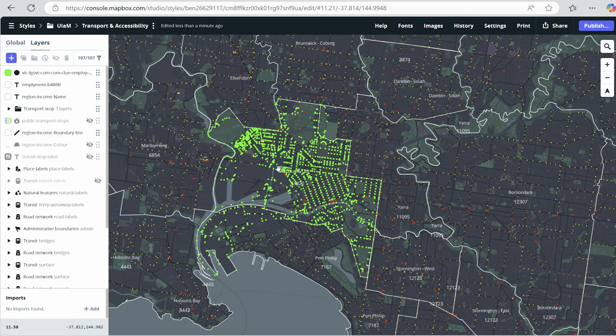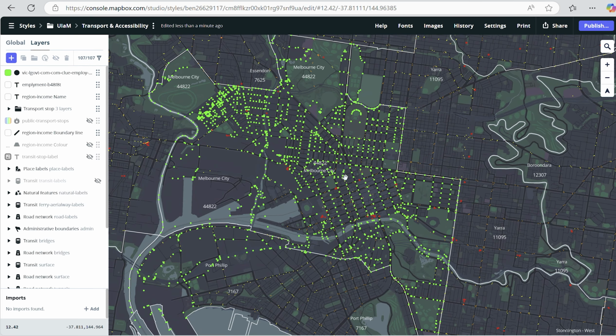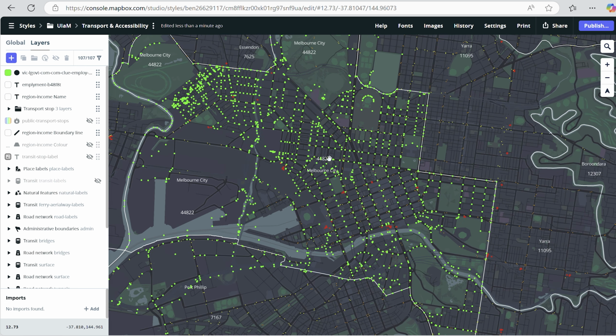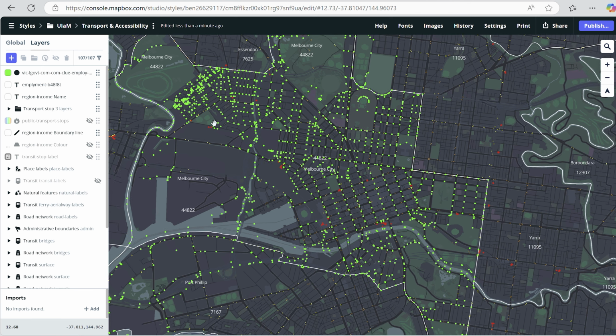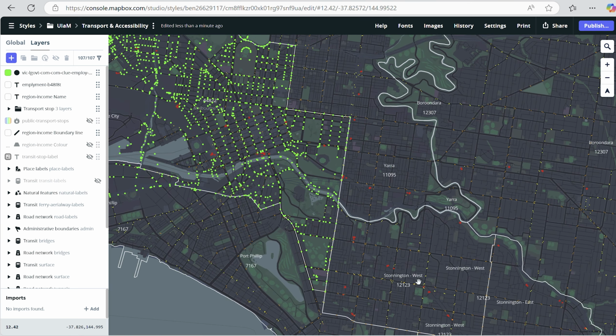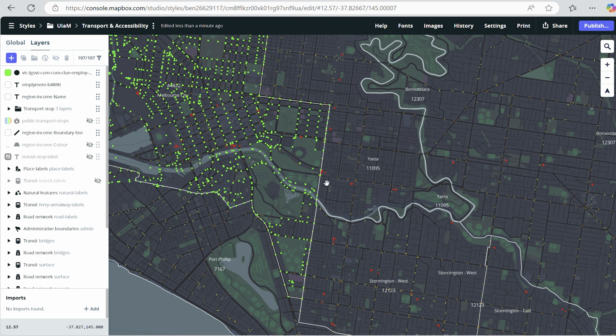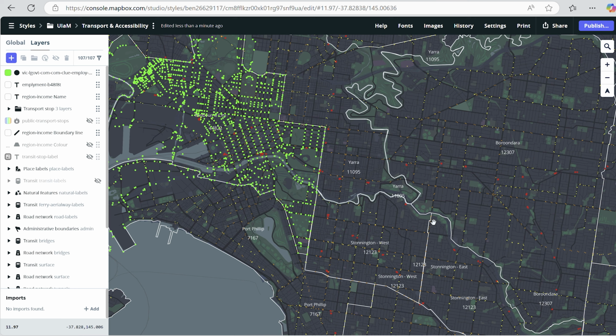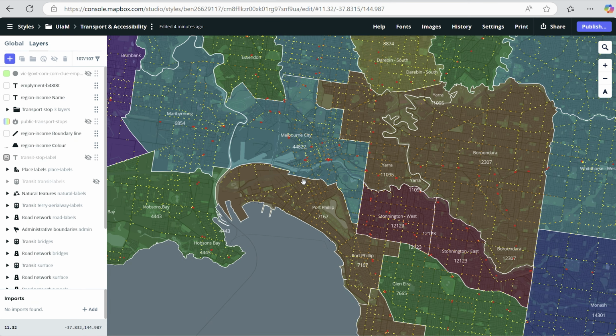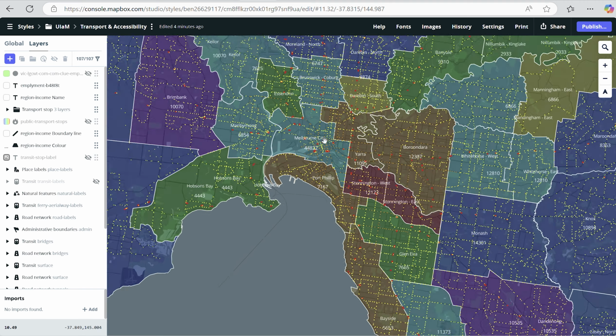It shows the number of jobs in different regions. As you can see, in the Melbourne center there are a lot of jobs. It's also the same with the bus and tram stops. But in the northern region, you can see there's less traffic, so there are fewer stops connected to the outside region. Next, the relationship between the public transport stops and the income in different regions and areas.